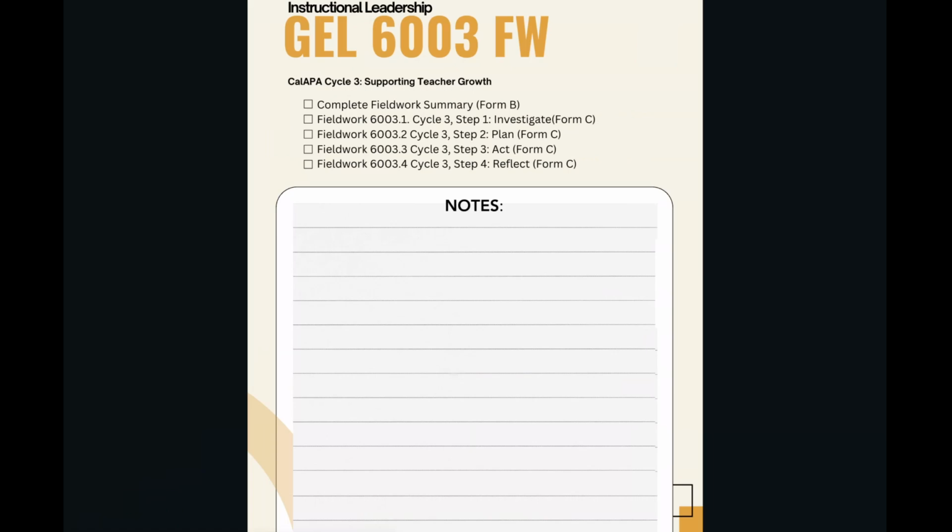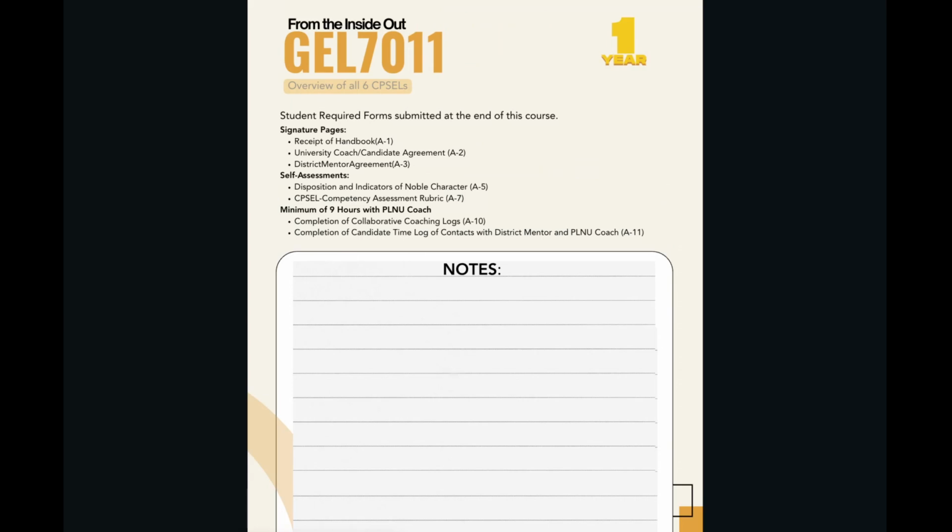There are 3 cycles that will take place in 3 courses and 3 other courses that are non-APA related. So this is where you'll find the details up here at the top. It'll remind you and give you a nice list and a place to take notes. It's available in many other locations, but this would be a place to take notes.